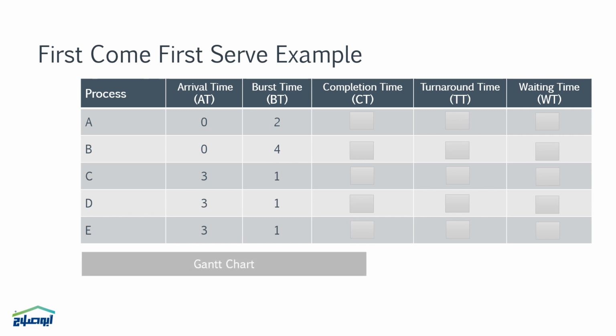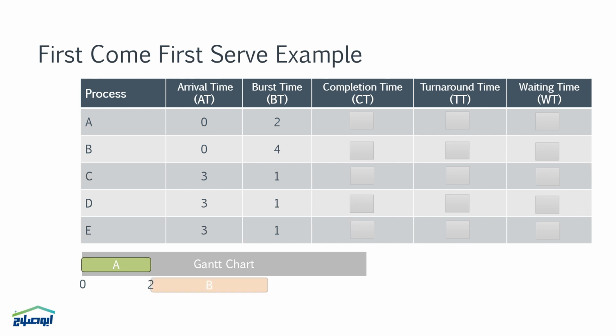executed first. Since the first process A has a burst time of 2 units of time, the burst time is the amount of time a process requires to complete its execution. The CPU will remain busy for 2 units of time, which indicates that the second process, B, has to wait for 2 units of time since it arrived at the same time as the first process.